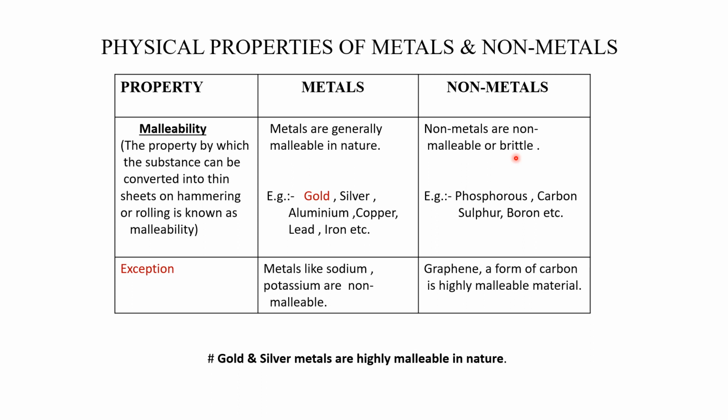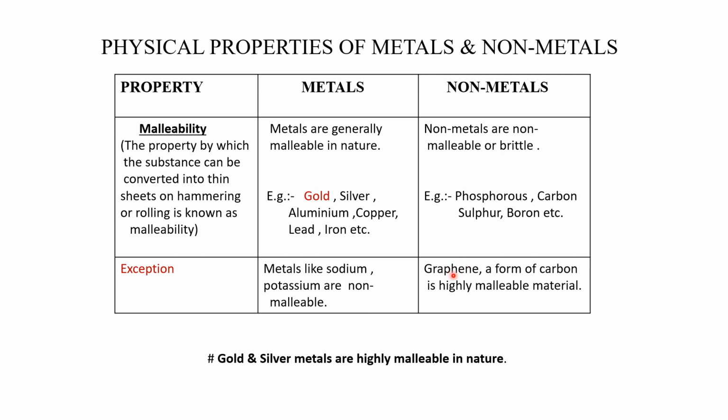Meaning if you hammer or roll them, they will be converted into fine powder or pieces, so they are brittle in nature. Examples are phosphorus, carbon, sulfur, boron. Now here are some exceptions. Among metals, sodium and potassium are non-malleable in nature, so they cannot be converted into thin sheets.